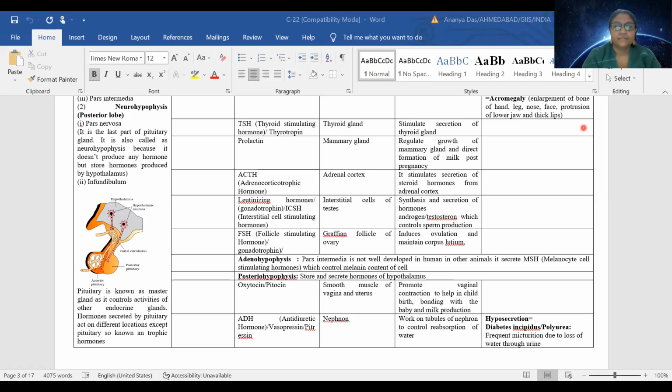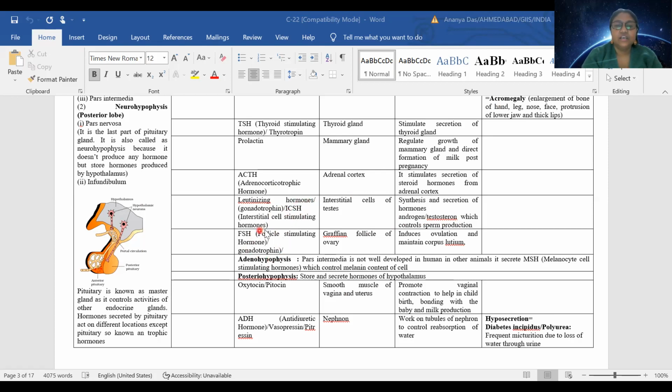Androgens. That is very good. Testosterone. So ICSH is responsible for secretion of testosterone or androgen, and this secretion is controlled by luteinizing hormone or ICSH.